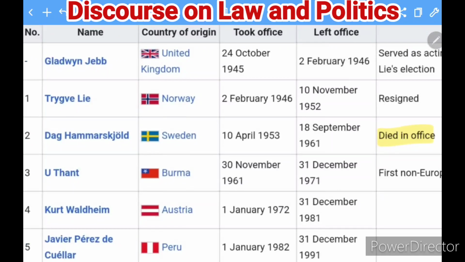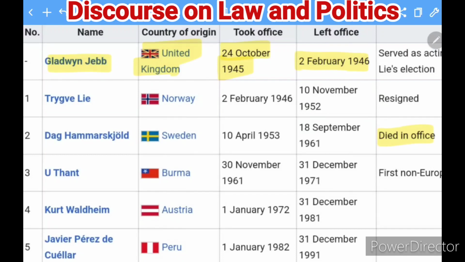The first name here is Gladwyn Jebb, who belonged to the United Kingdom, and he was in office from 24th October 1945 till 2nd February 1946. He was only a caretaker till the appointment of the first Secretary General.